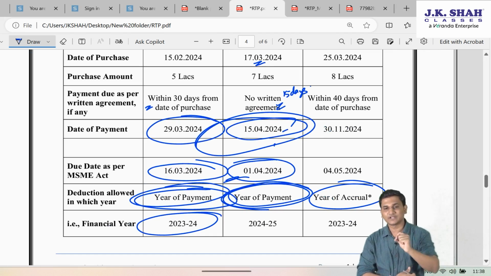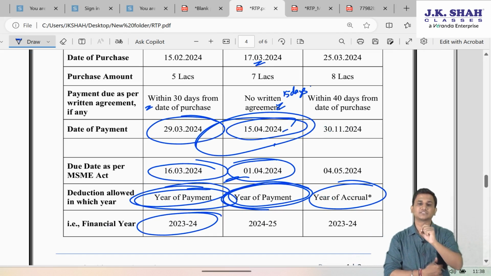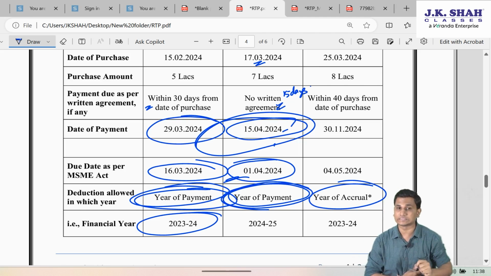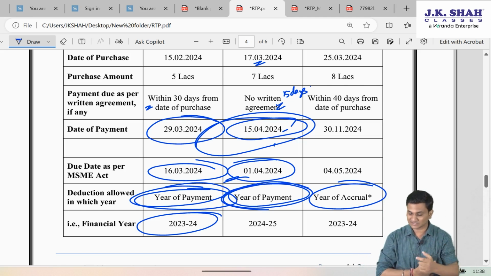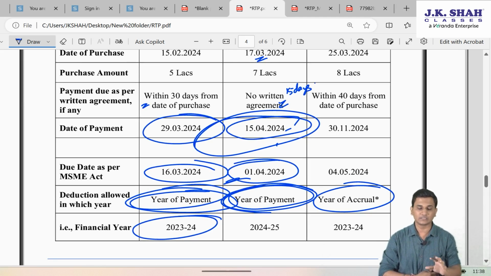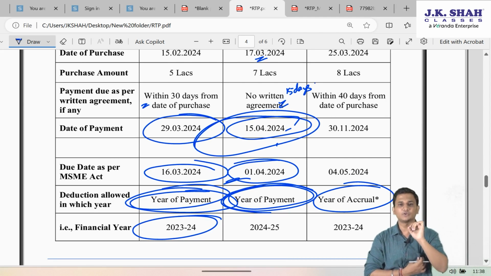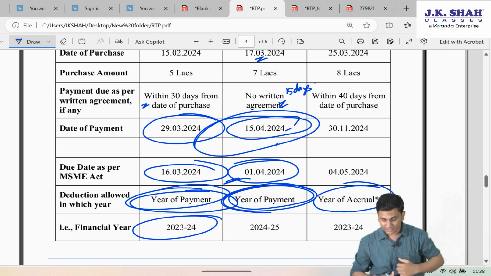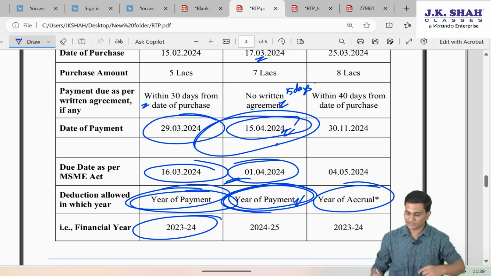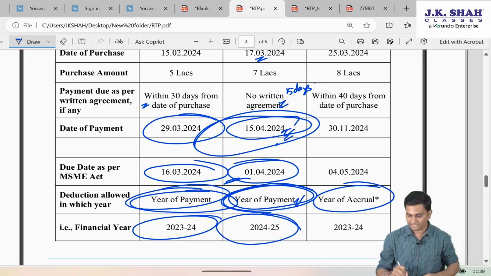Now see, that's why I told you earlier that this clause is not allowing you time till the due date of filing return. Otherwise, someone will say, sir, even though it is 15th April, at least it is paid up to the due date of filing return. Clause H is not telling you up to the due date of filing return, it is telling you as per the due date as per MSME Act. So, since it is surpassed, the deduction will be allowed in the year of payment, which is 24-25.